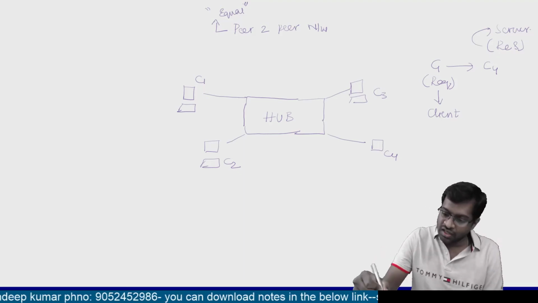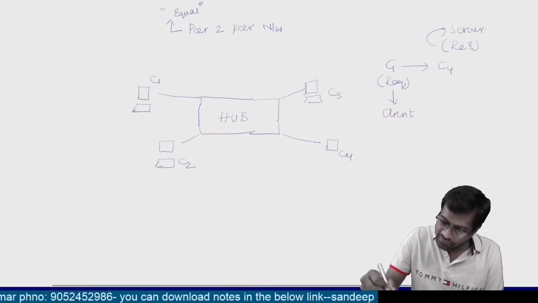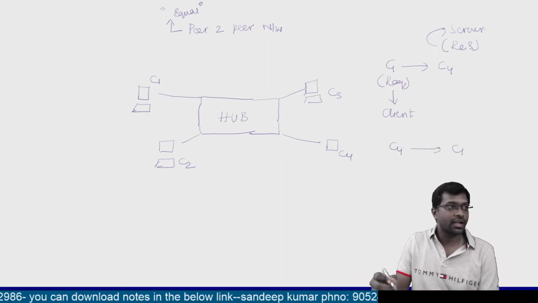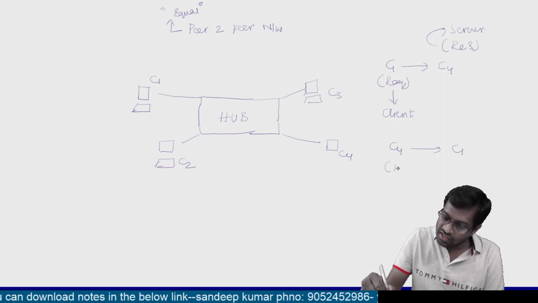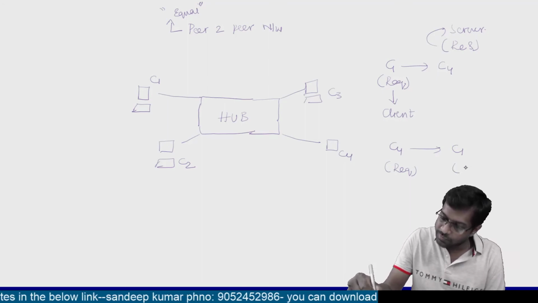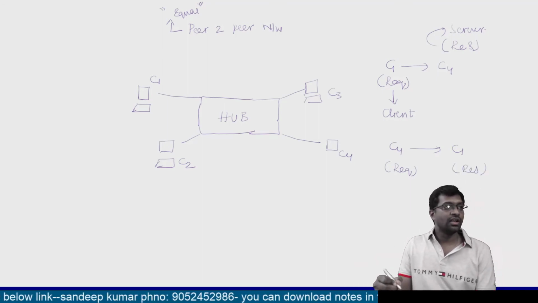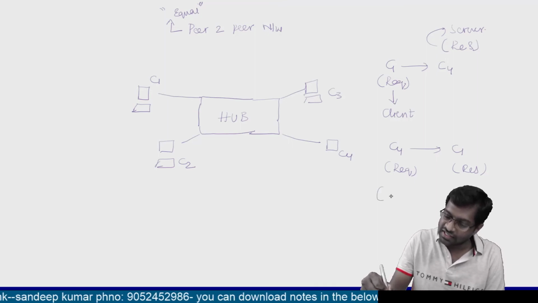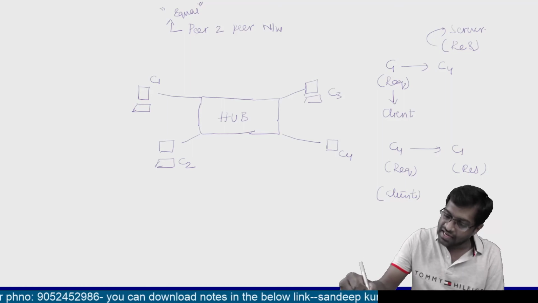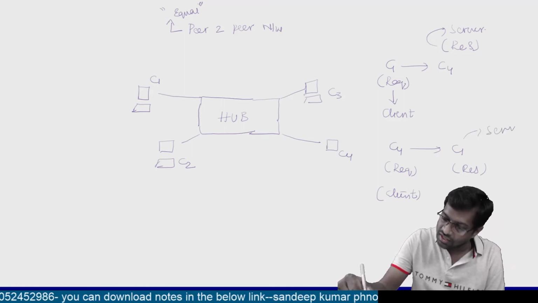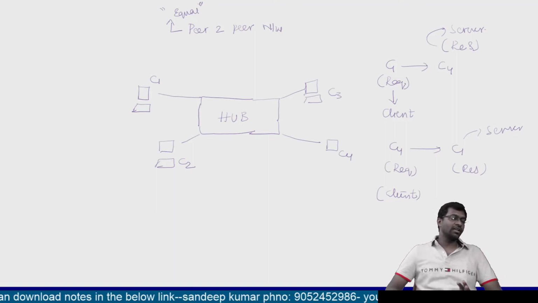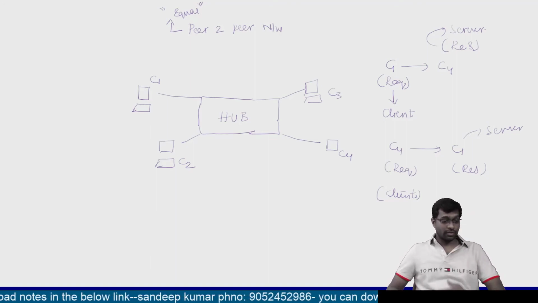Now if you reverse it, let us say client 4 needs certain data from client 1. Who is requesting the data in this scenario? The request is made by client 4, or C4. The response is given by C1. Client 4 is requesting, so it is called a client, whereas C1 is called a server. So it depends on who is requesting the data and who is responding to it. This is about the peer-to-peer network.